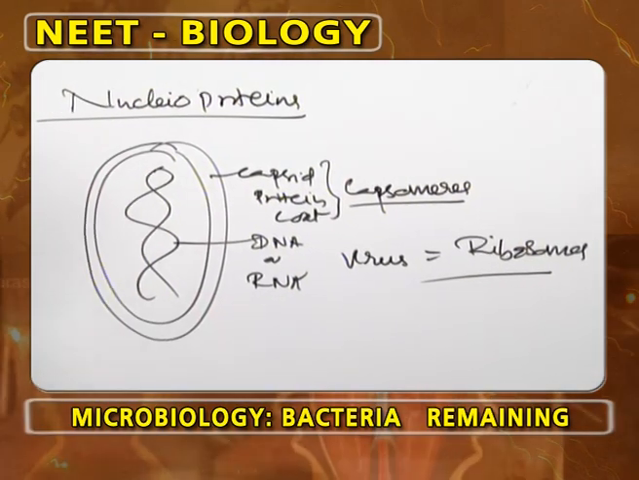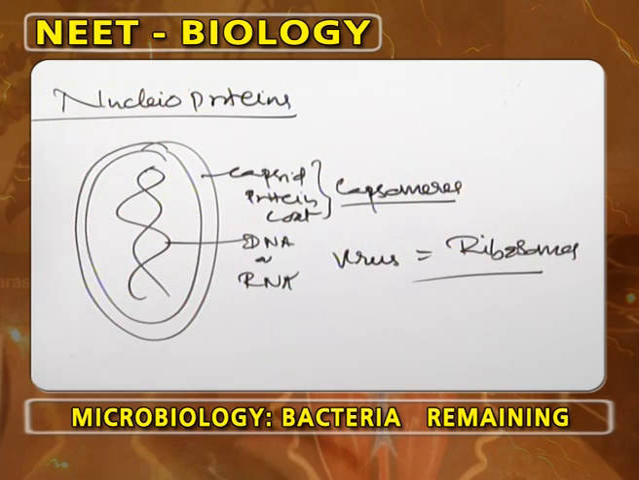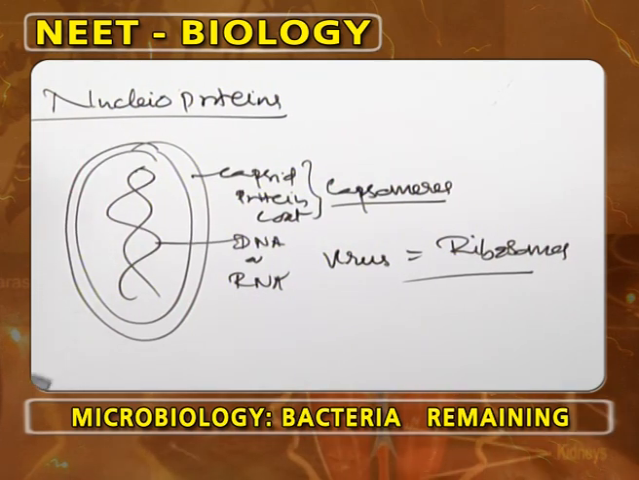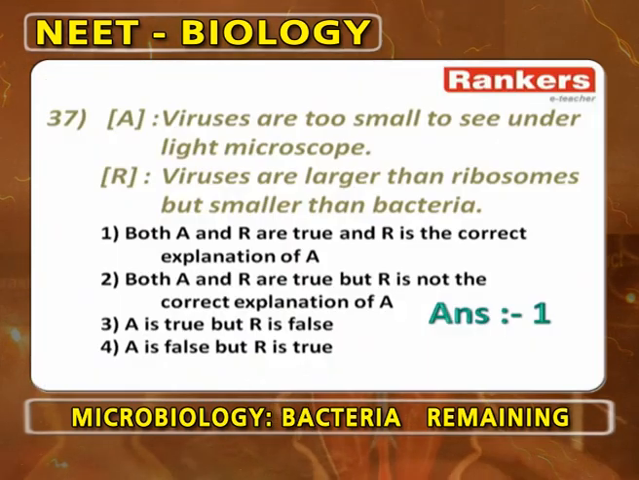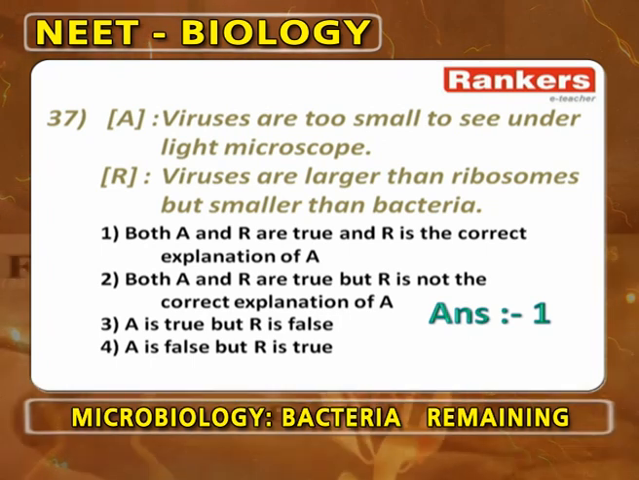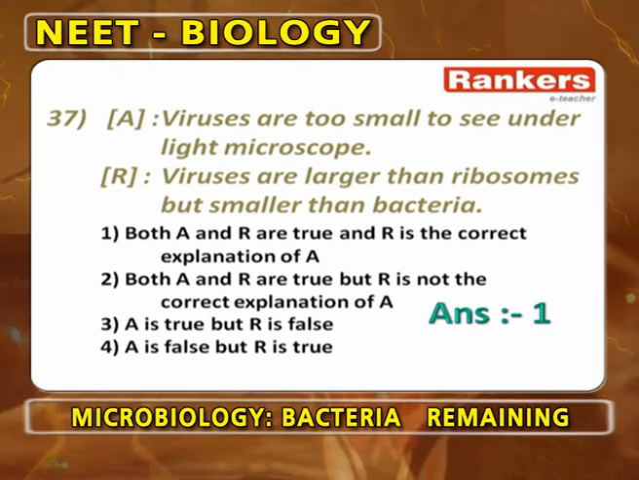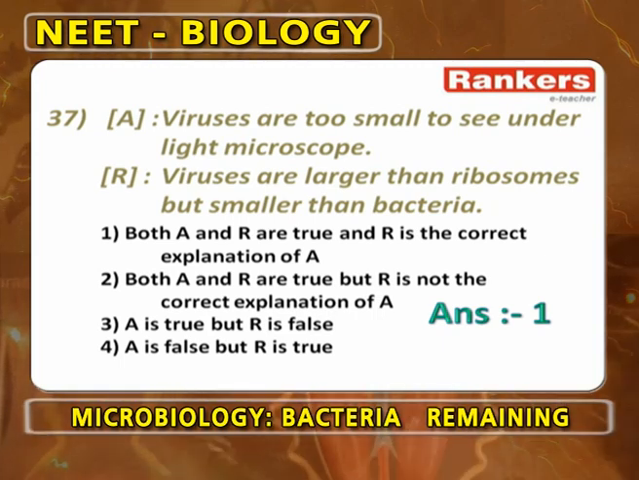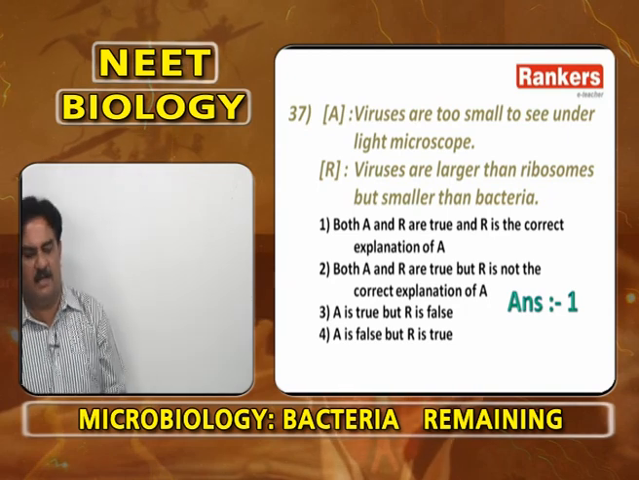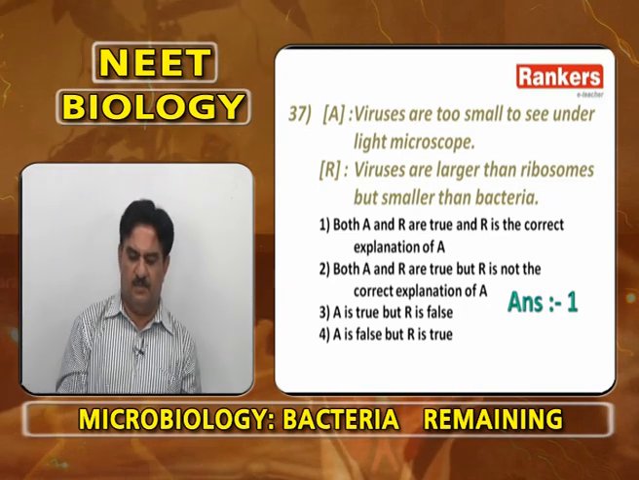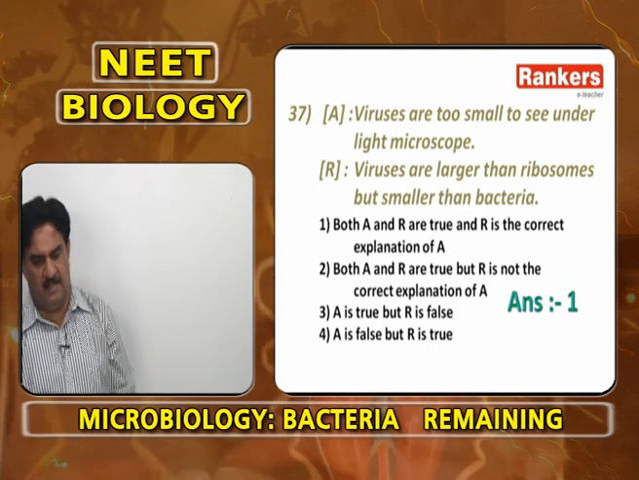Ribosomes are also nucleoproteinous structures. They help in protein synthesis. So, structurally every virus resembles a ribosome. Viruses are too small to see under a light microscope. They cannot be observed under a light microscope. Viruses are larger than ribosomes, but smaller than bacteria. So, viruses are too small to see under a light microscope is correct.